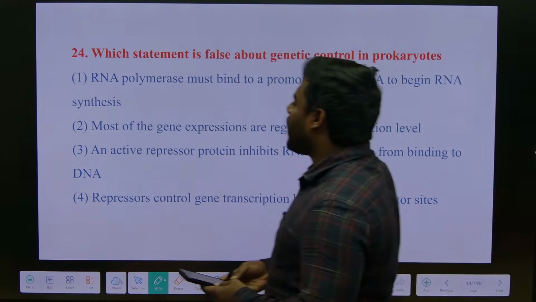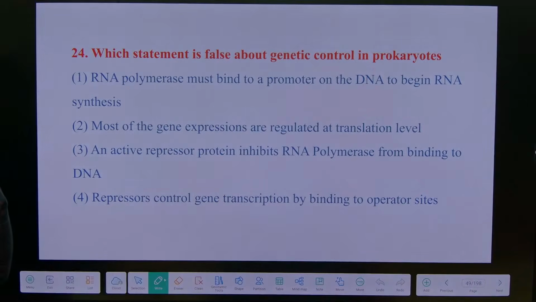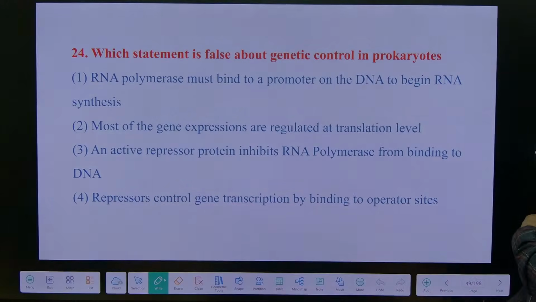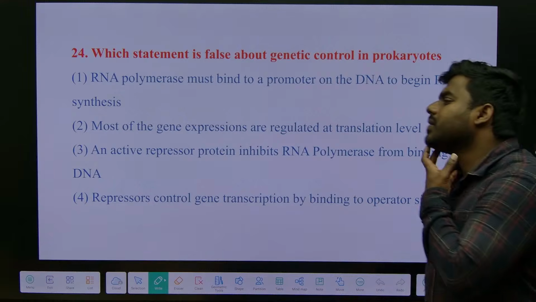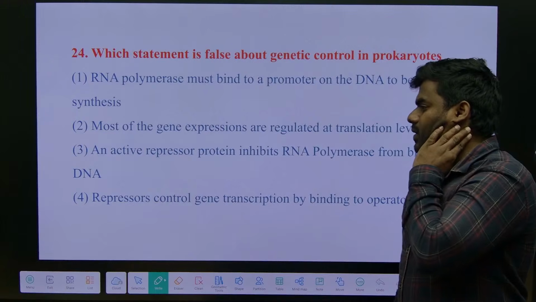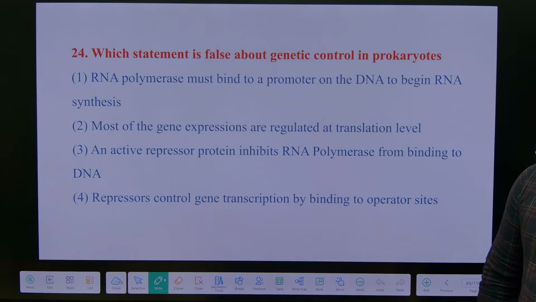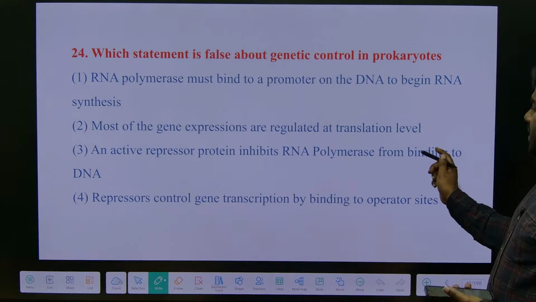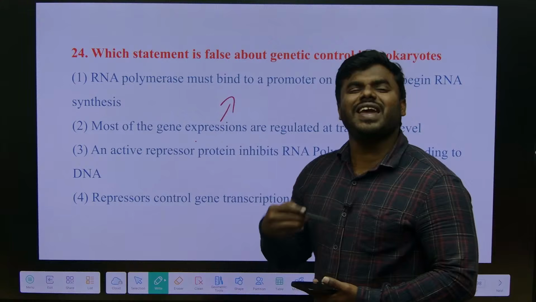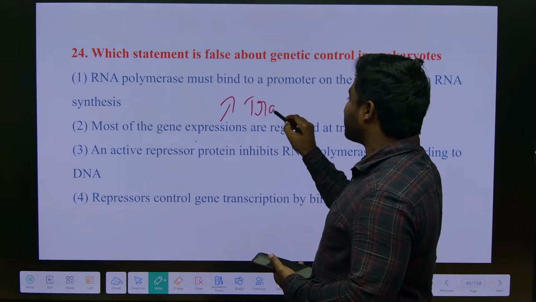Which statement is false about the genetic control in prokaryotes? Slowly, slowly. While explaining the slides, I used to repeat this line two times, three times. Everyone online, what's the answer? Because the moment you hear gene expression, the main gene expression control happens at transcription.